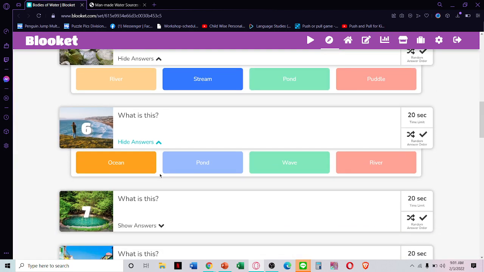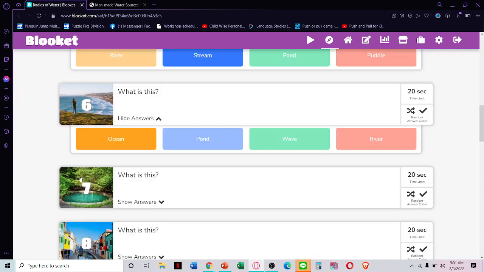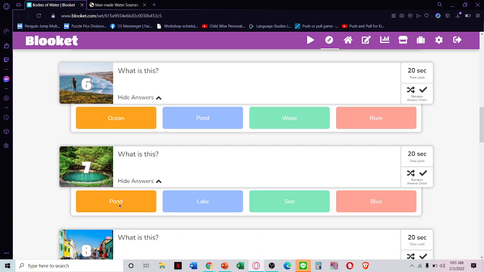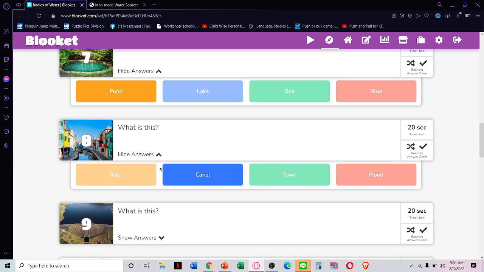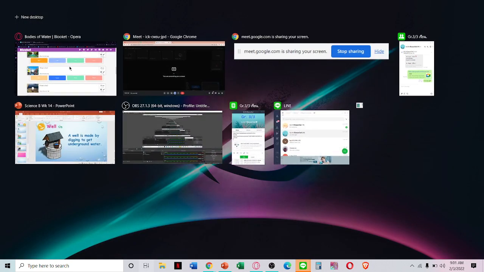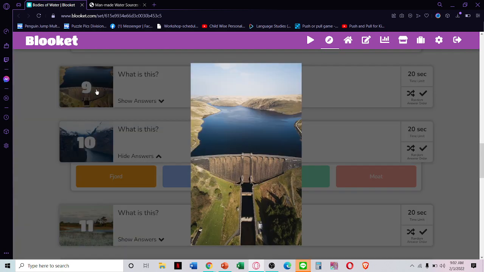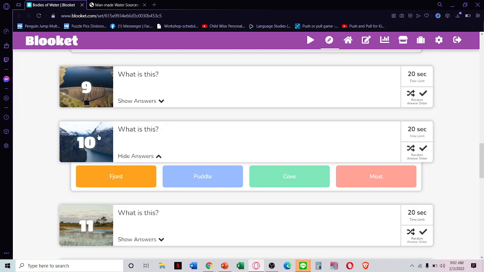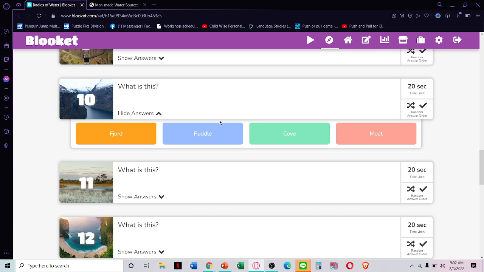This is the ocean. How about this? It's a pond. Pond is like a lake, but people only made them. They're small only. This one. Canal. Right? Man-made canal. How about this? Dam. How about this? River. Oh, this one can be a cove. Cove.